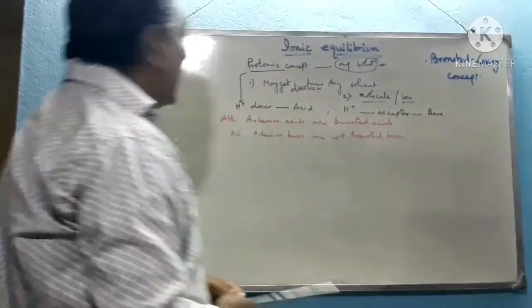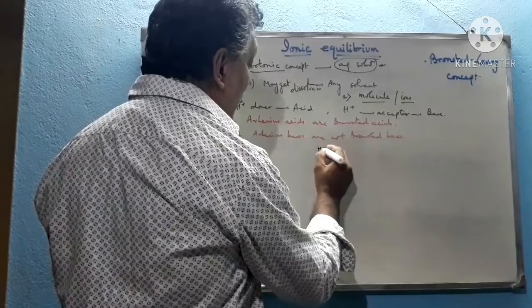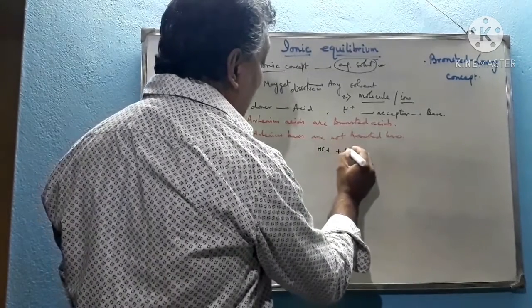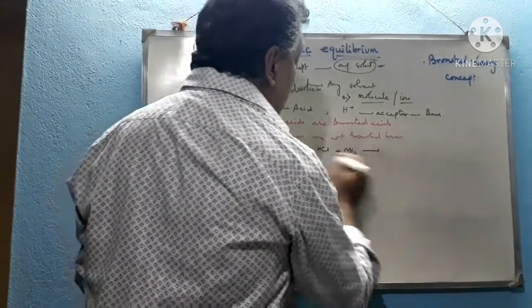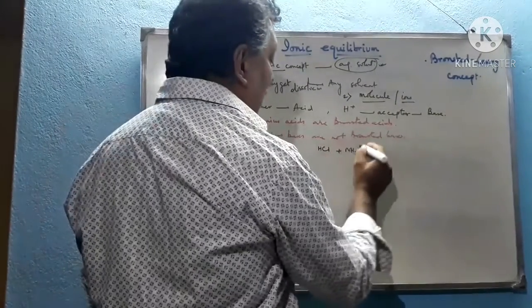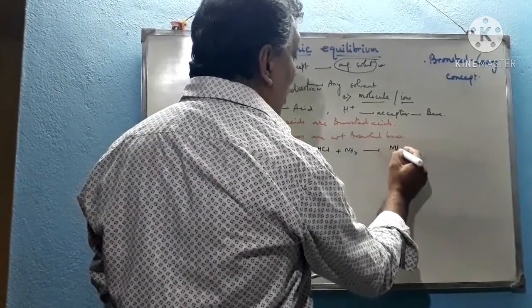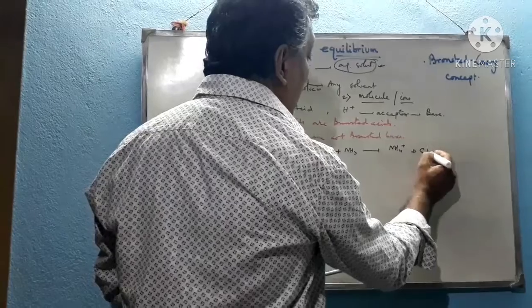Now, I am giving some examples on the basis of this theory. Suppose I am explaining HCl plus ammonia. In this case, whatever the state, maybe aqueous solution or gaseous state, suppose all these molecules are in the gaseous state. Therefore, it forms NH4 plus and Cl minus.